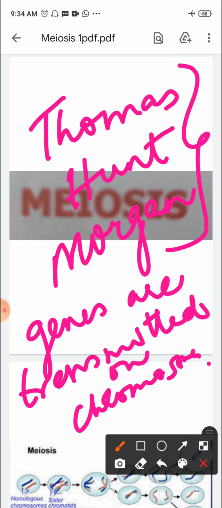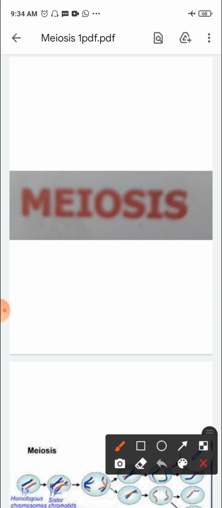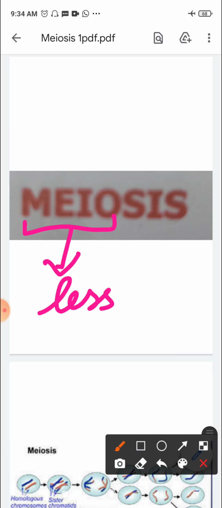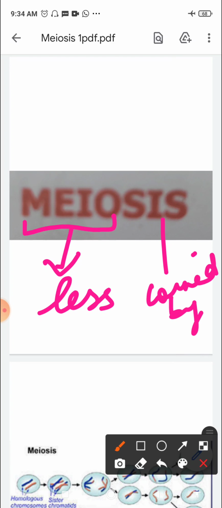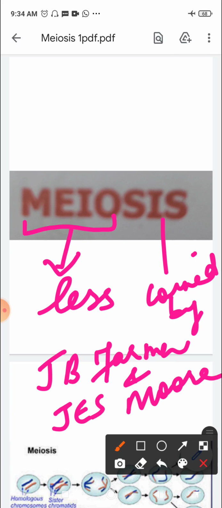Now coming to the term meiosis. The word meiosis is derived from the word meio, M-E-I-O, which means less, and this name was given by J.B. Farmer and J.E.S. Moore in 1905.